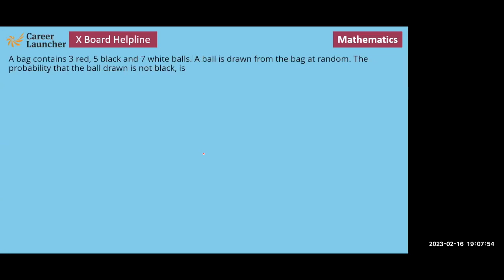अगला क्वेश्चन. ओके, इस क्वेश्चन में क्या बताया जा रहा है? A bag contains 3 red, 5 black, and 7 white balls. A ball is drawn from the bag at random.